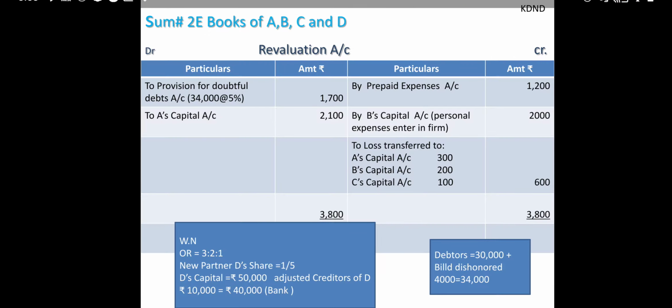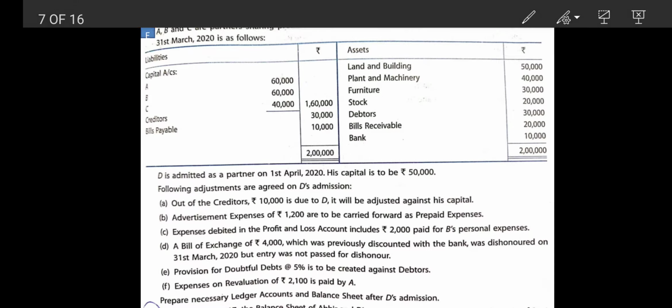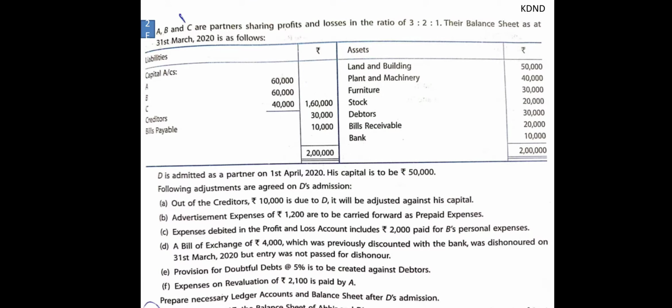Then comes your next sum, that is, A, B, C are partners with 3:2:1, and the balance sheet as at 31st March 2020 is as follows, and they are standing with all the items of assets and liabilities. D is admitted in the partnership and his capital is 50,000. Out of the creditors 10,000 is due to D. It will be adjusted against his capital.